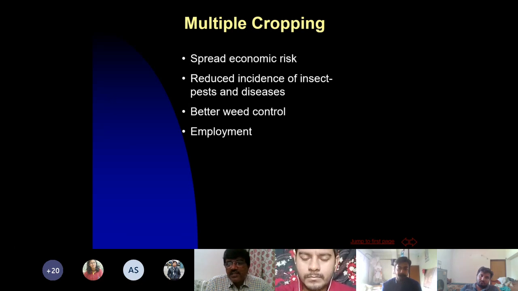So what happens in multiple cropping? Your economic risk is spread. You have two, three, four crops. So if one crop is damaged, the farmer will get income from some other crop. Also, there is reduced incidence of insect pests and disease.